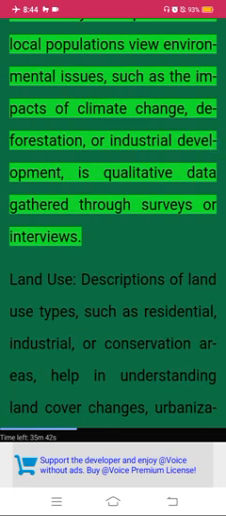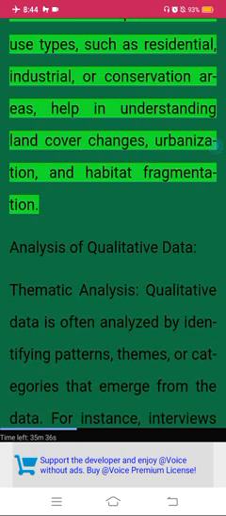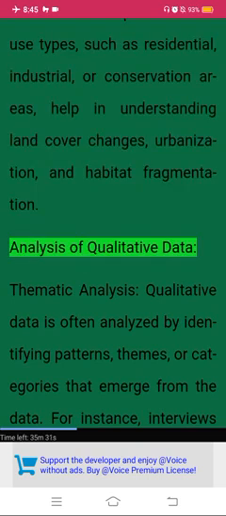Community perceptions. How local populations view environmental issues, such as the impacts of climate change, deforestation, or industrial development, is qualitative data gathered through surveys or interviews. Land use. Descriptions of land use types, such as residential, industrial, or conservation areas, help in understanding land cover changes, urbanization, and habitat fragmentation. Analysis of qualitative data.